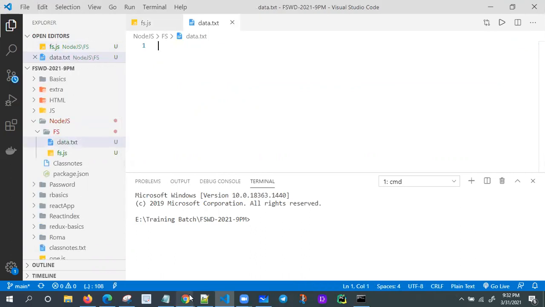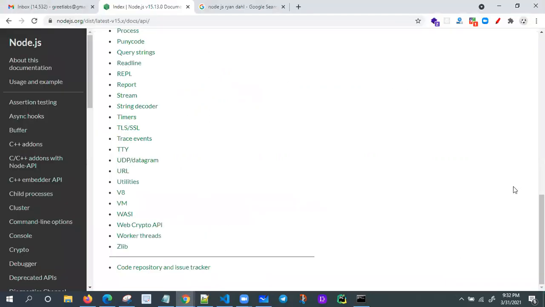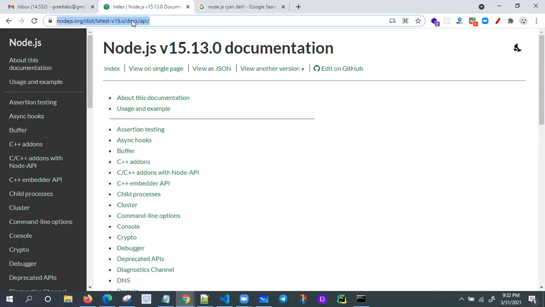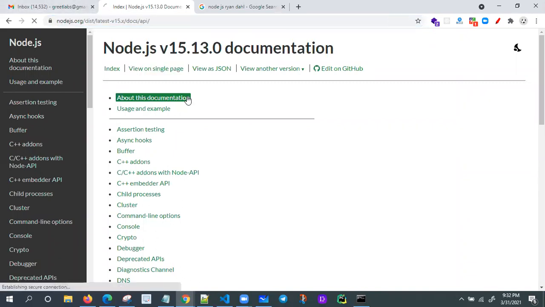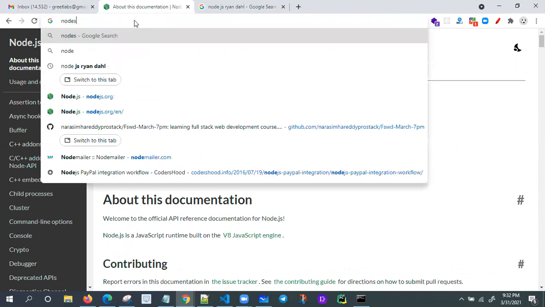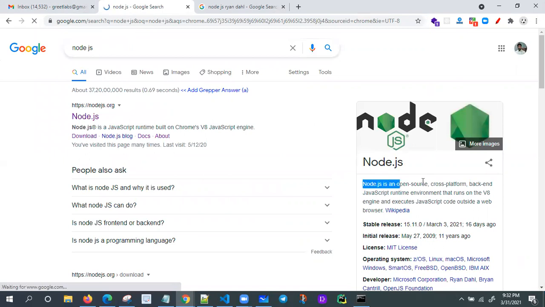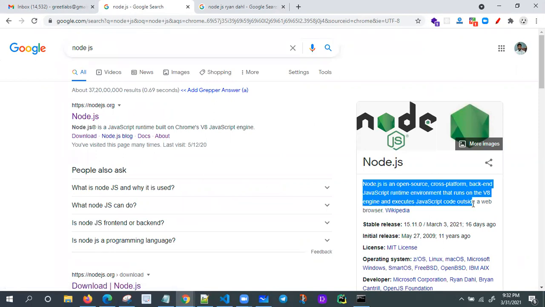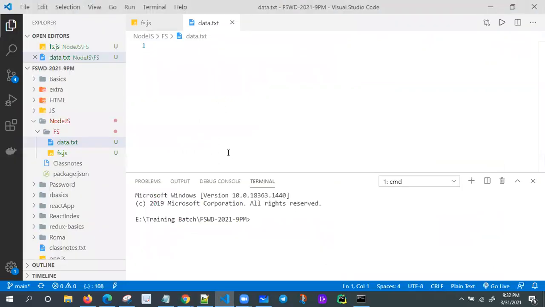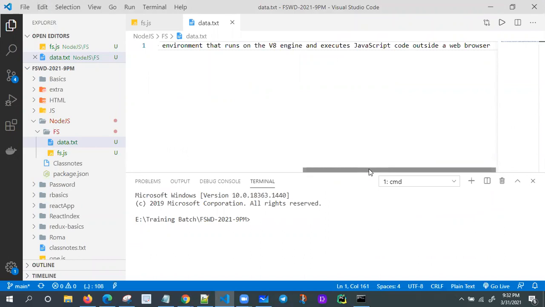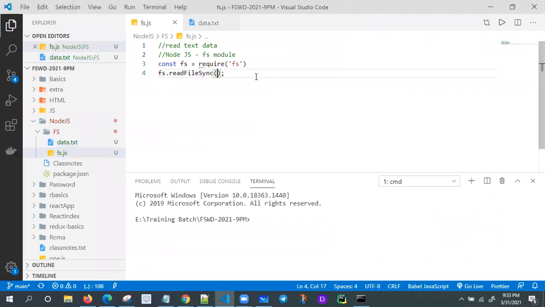I'm creating data.txt, and here I'm writing some text belonging to Node.js. Node.js story: I'm copying some text. Node.js is an open source cross-platform backend JavaScript runtime environment that runs on the V8 engine and executes JavaScript code outside the web browser. Same story. My objective is to read this data, so I just need to give the path. What is my file name here? Data.